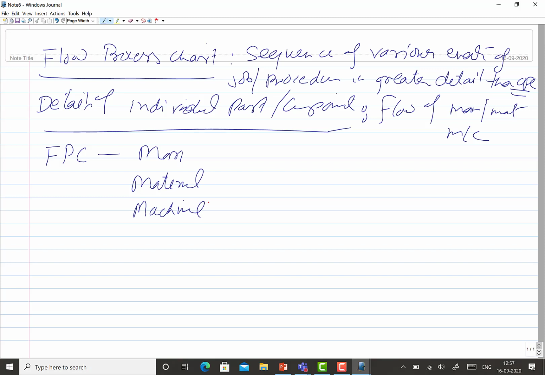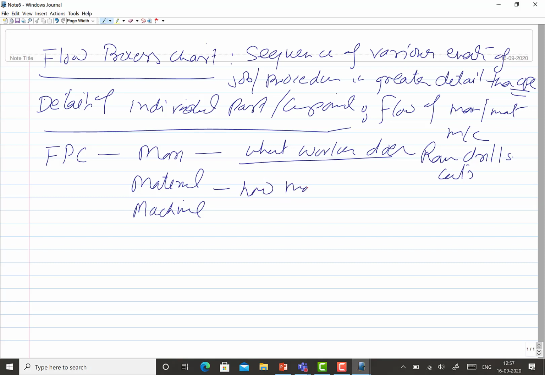When the FPC for man is made, it describes what the worker does, like the man drills a hole or cuts the plate, while in the case of the FPC of material type, we mention how the material is processed or treated.